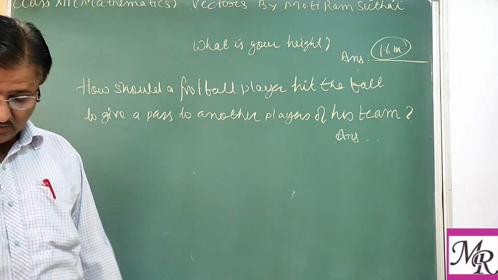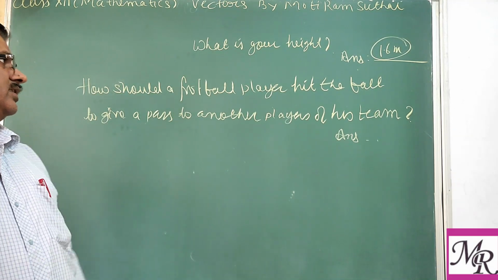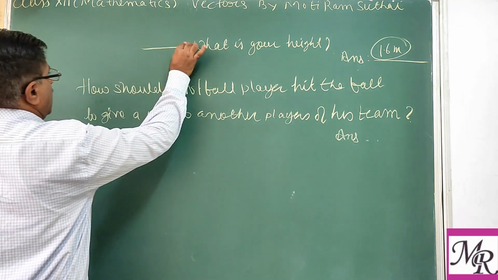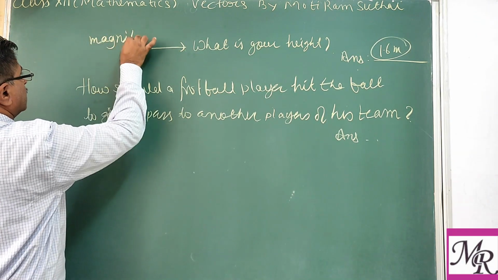Only one quantity is there, only one value, that is magnitude. So to answer the first question, we need only magnitude.